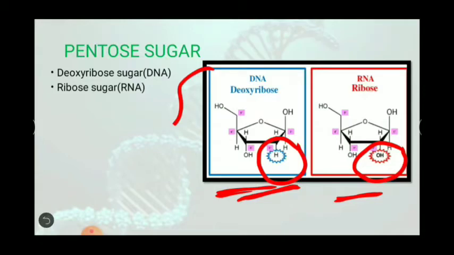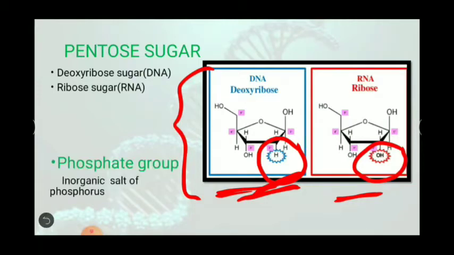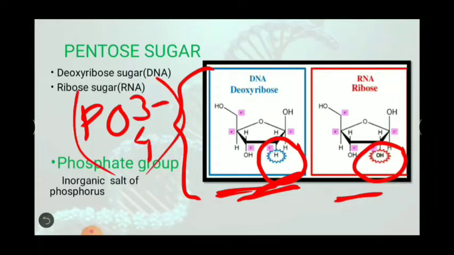Please note down the structure in your copy. Because of the absence of this oxygen, DNA is more stable as compared to RNA. This is the first reason why DNA acts as a genetic material and not RNA. And it consists of a phosphate group. We know that phosphates are written as PO4 3 negative. These are inorganic salts of phosphorus.